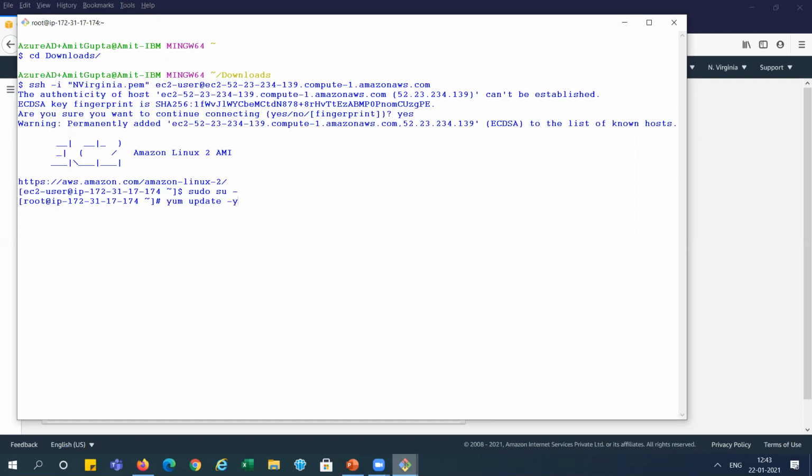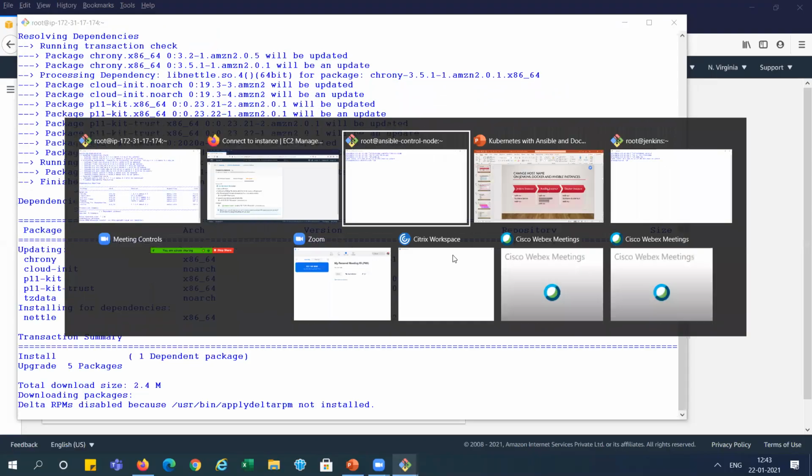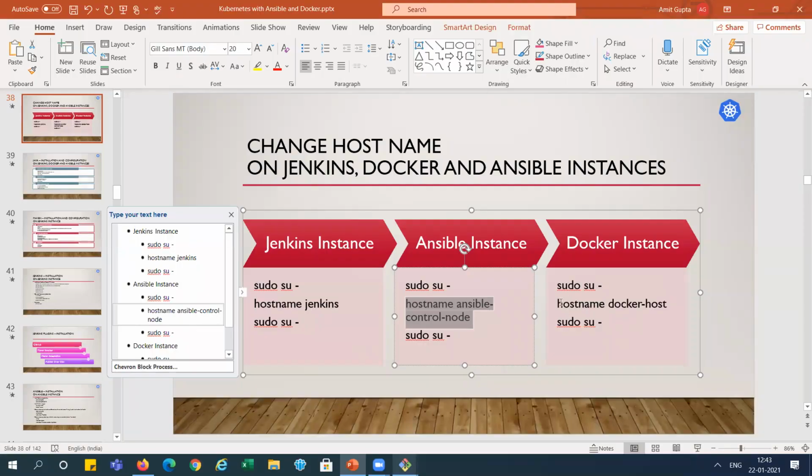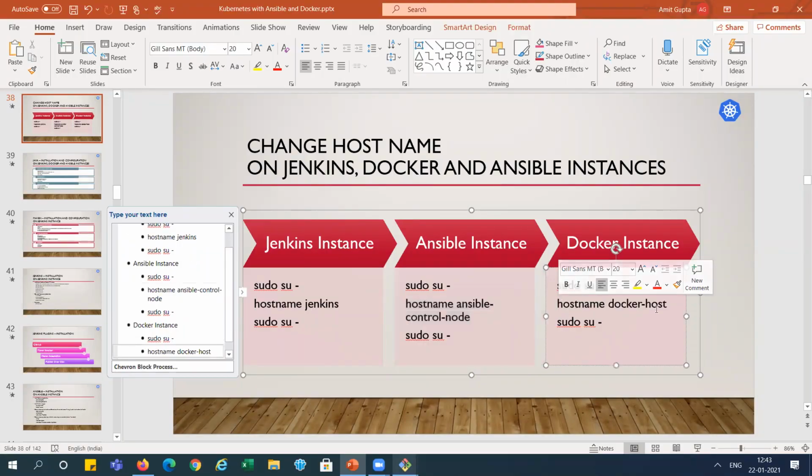Updating the package here also. And this is the host name we have mentioned here, Docker host.